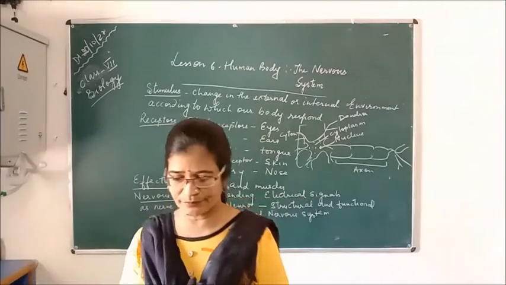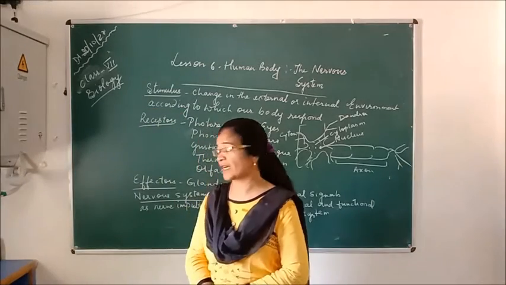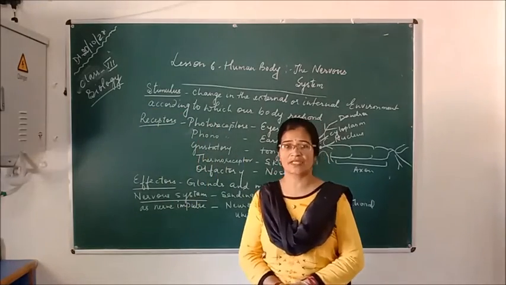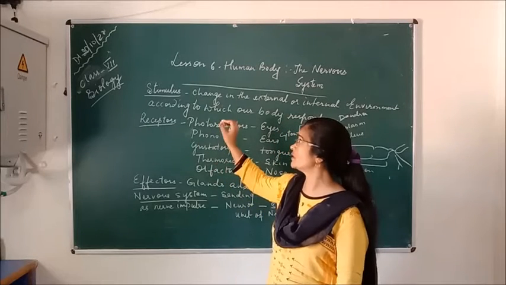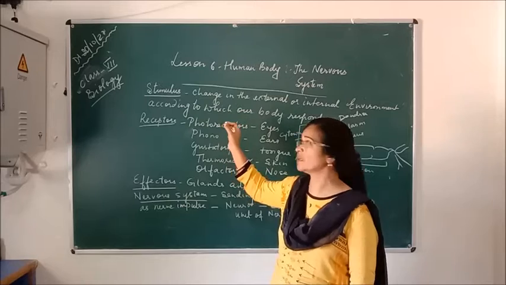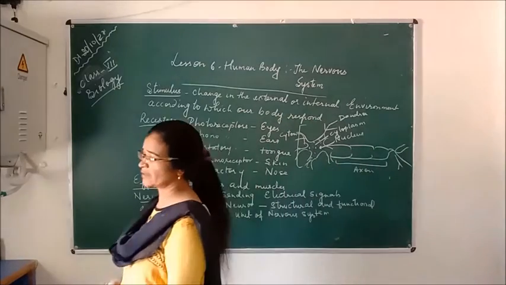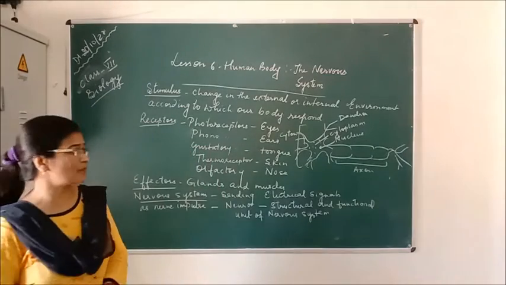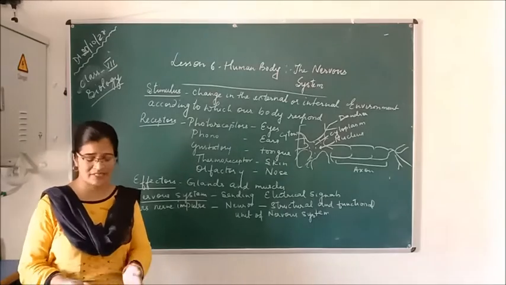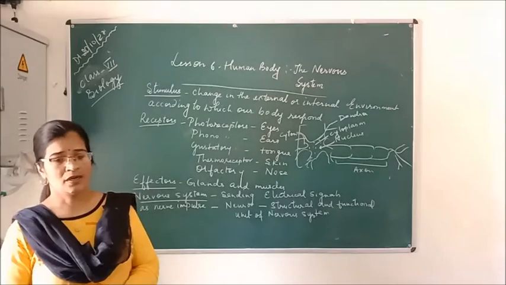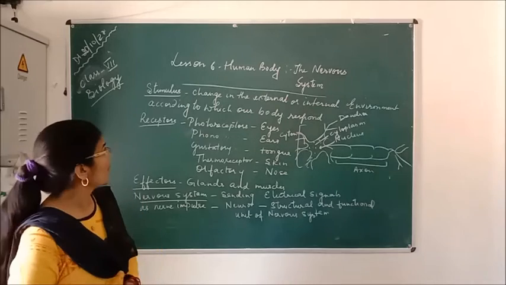Good morning, students. After the half exam, we'll start again the new lesson which is left in the syllabus, class 7 biology, and today we'll deal with the human nervous system. In the human nervous system, we'll talk about the different types of receptors and the effector organs which are necessary and which help in the transmission of nerve impulse from one part of the body to another.